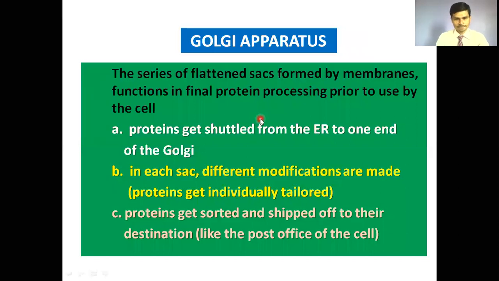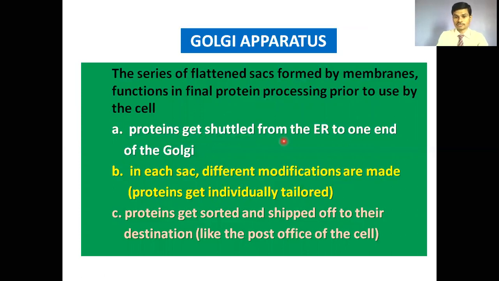Then let's see the Golgi apparatus. These are actually a series of flattened sacs formed by membranes, which function in final protein modification. The proteins required for cell function are modified in the vesicles or sacs of the Golgi apparatus. Now what happens?